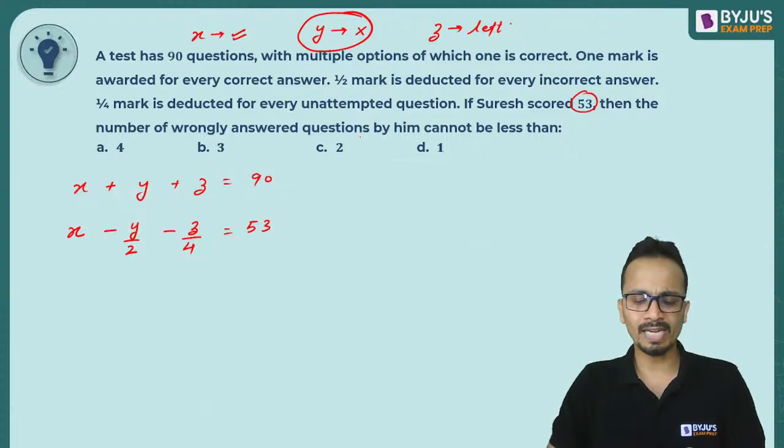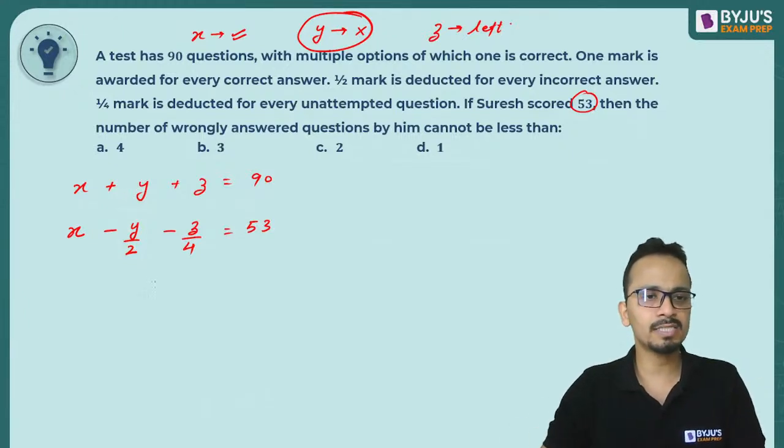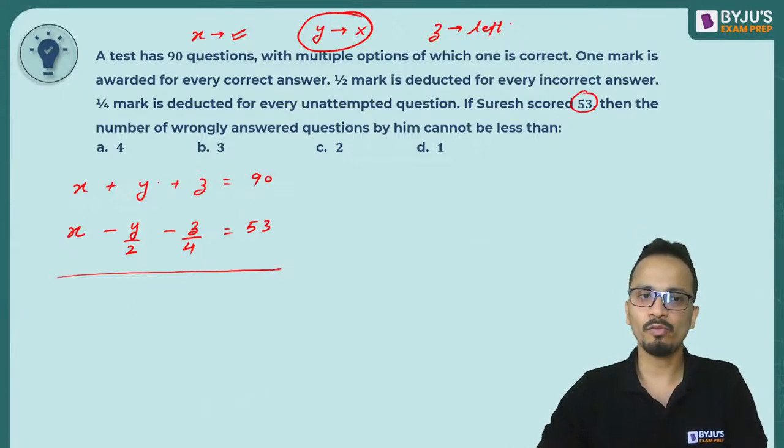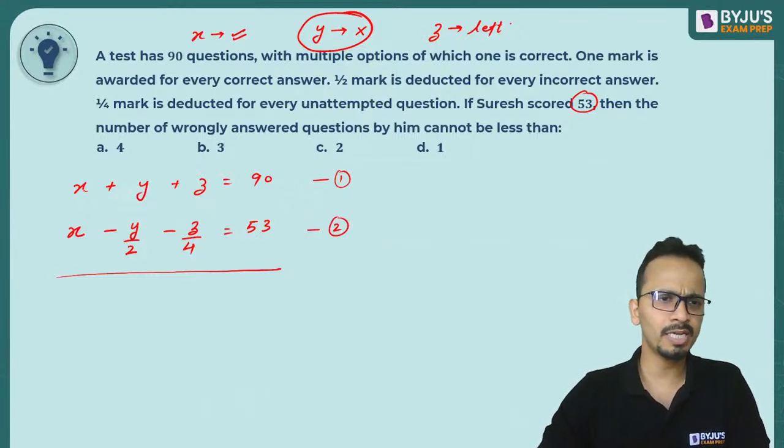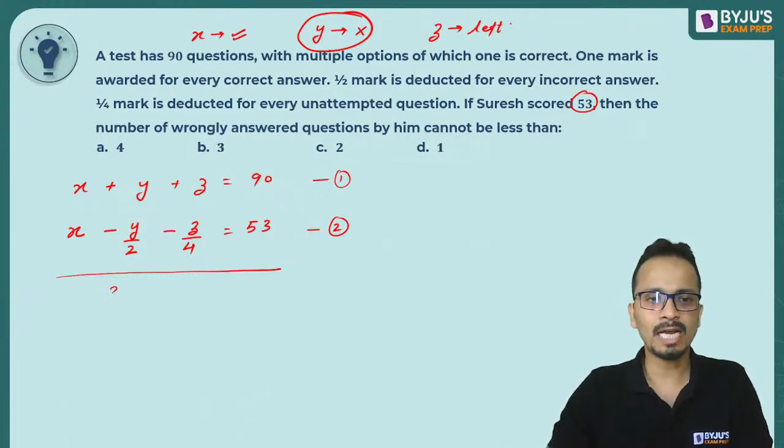So we have to find y. I will not eliminate y from here, and let's eliminate either x or z. Since the coefficients of x are the same in both the equations, I can eliminate x. So first equation minus second equation, x minus x will be eliminated. y minus of y by 2 will become y plus y by 2, that is 3 by 2 y.